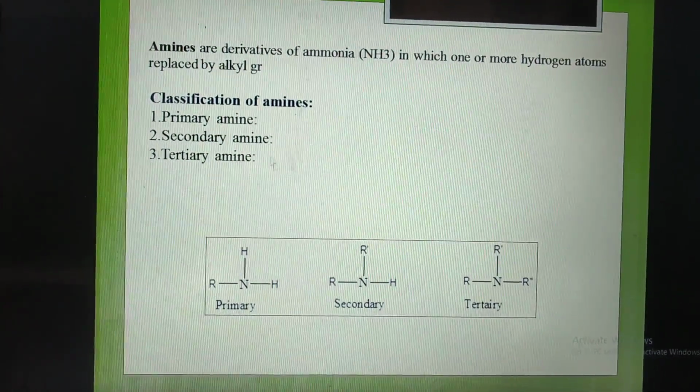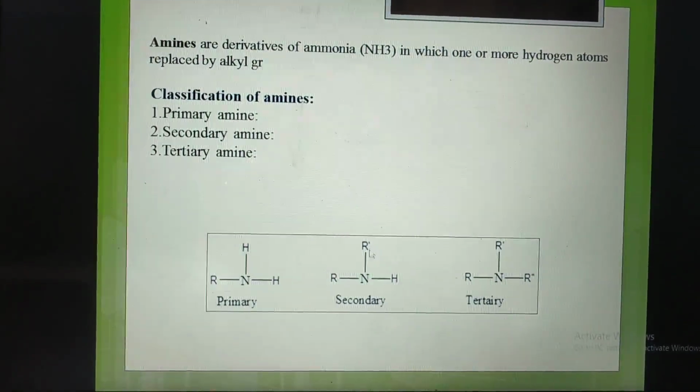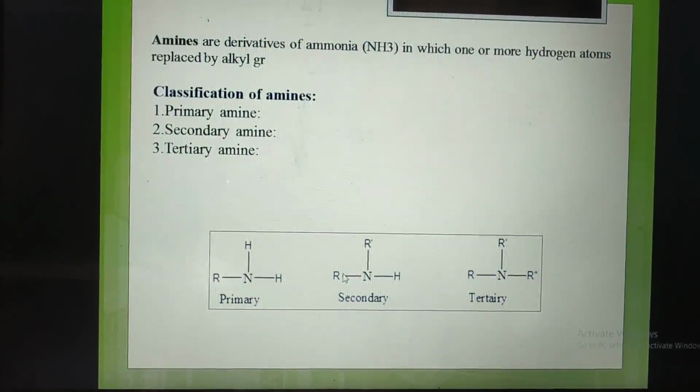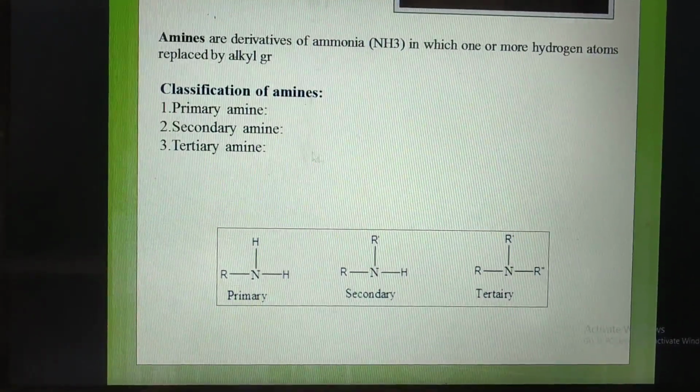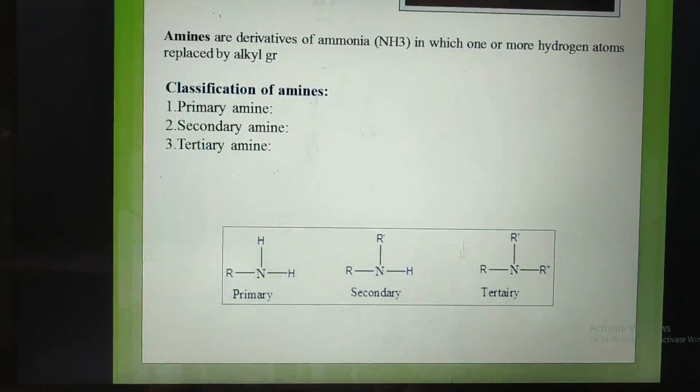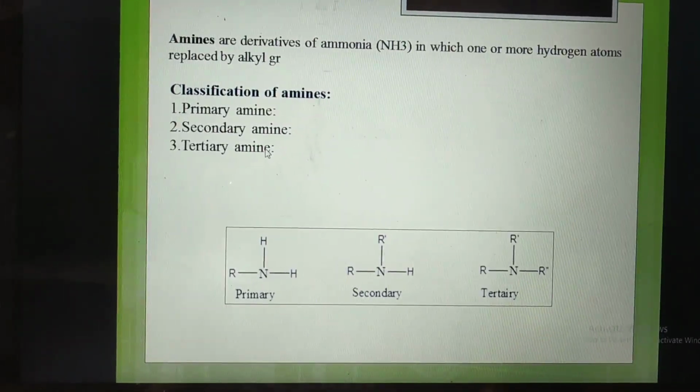Second one, secondary amine. Two hydrogens replaced by two alkyl groups are known as secondary amine. Third one is tertiary amine, in which three hydrogen atoms replaced by three alkyl groups are known as tertiary amine.